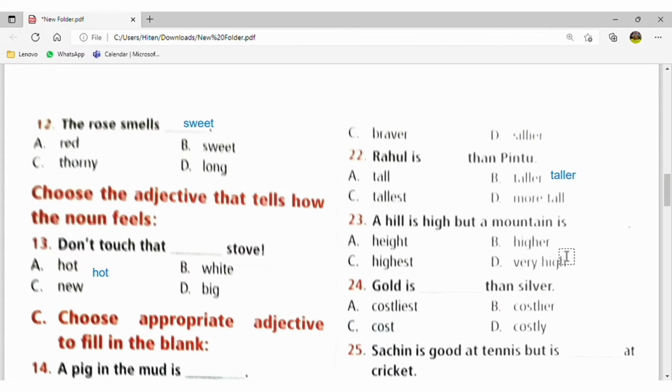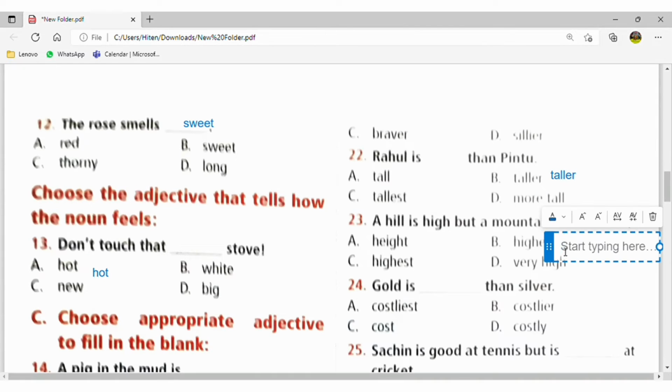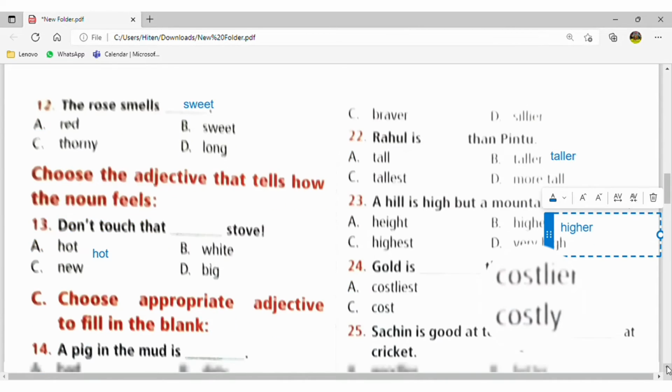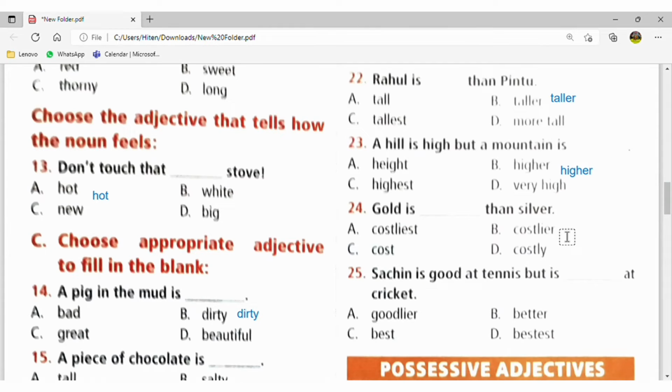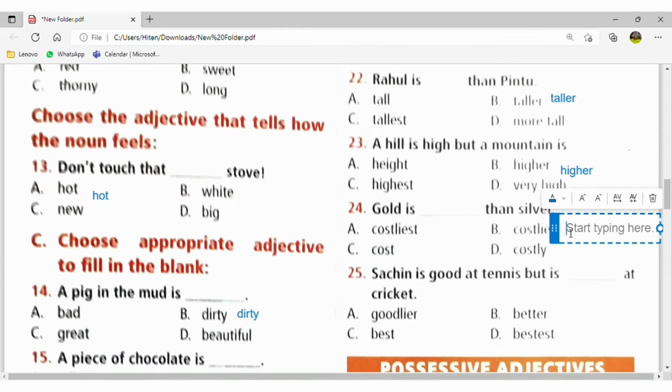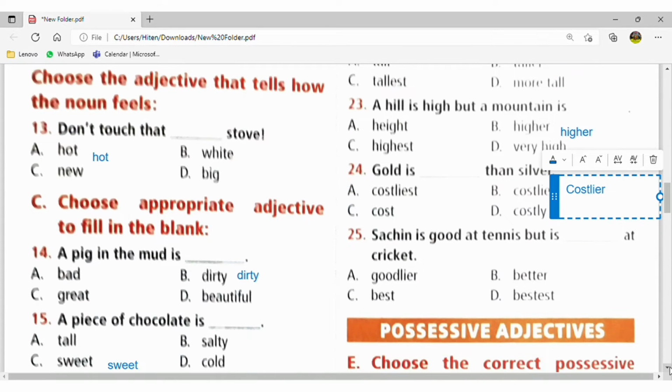Because the comparison is between hill and mountain. Gold is costlier than silver, because two things are there, gold and silver. Sachin is good at tennis, but he is better at cricket. Okay.